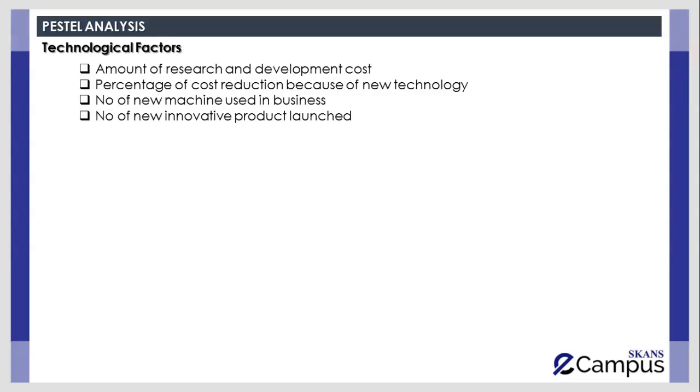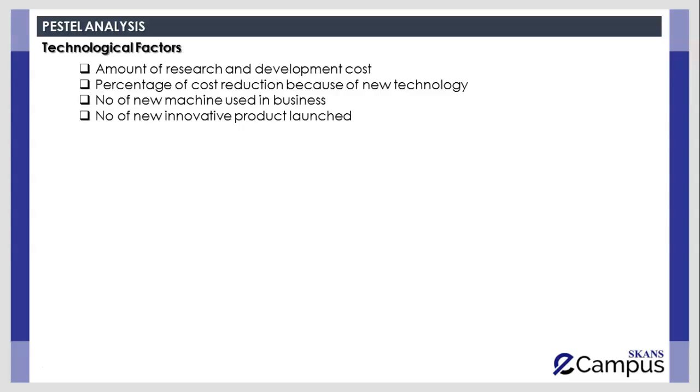Number of new machines used in the businesses. Number of new products launched by the businesses. Number of new methods of providing services which have been adopted by the businesses, right? So different types of impact can be imposed by the technological changes on the organization's performance.